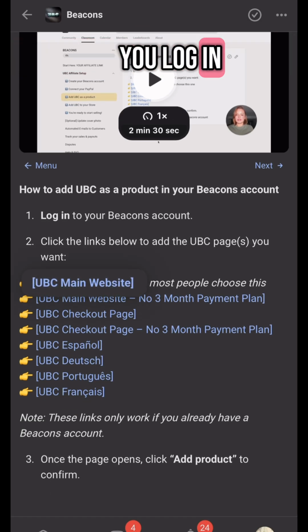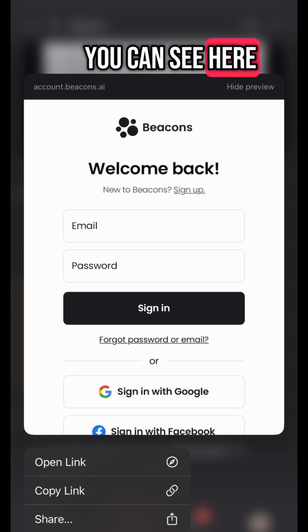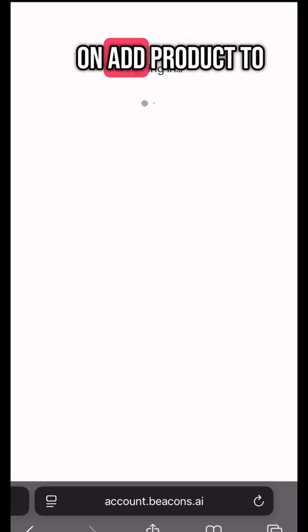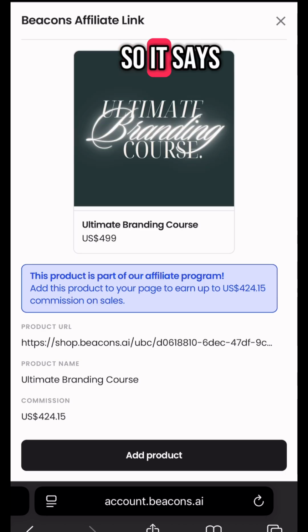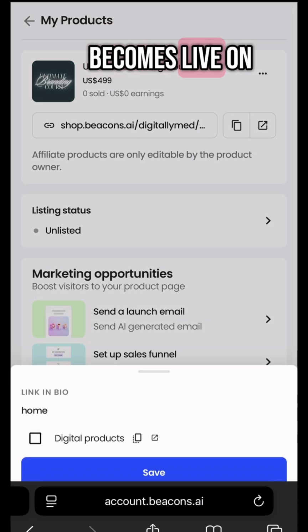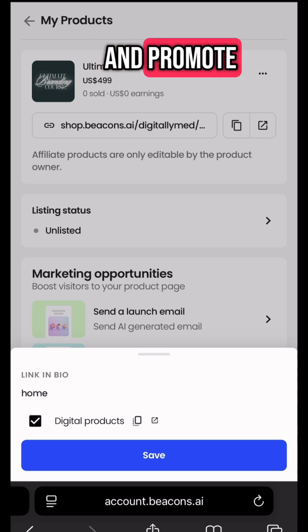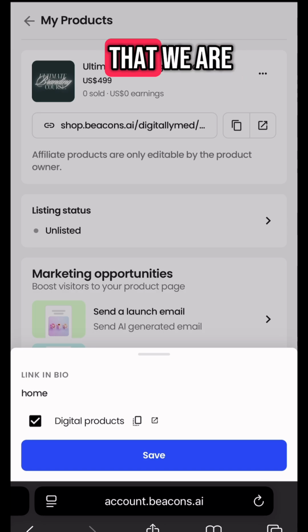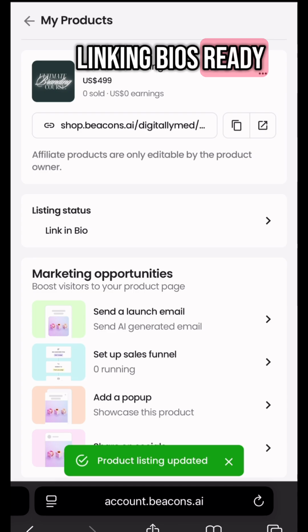As soon as you log in, your UBC does show up on the screen, as you can see here, and all you've got to do is just click on add product to add it to your link in bio. So it says unlisted here, which means we still need to add it to our digital products and save, which means it becomes live on our page and it is ready for you to go ahead and promote. So this here shows that we are live and ready. Link in bio is ready and good to go.